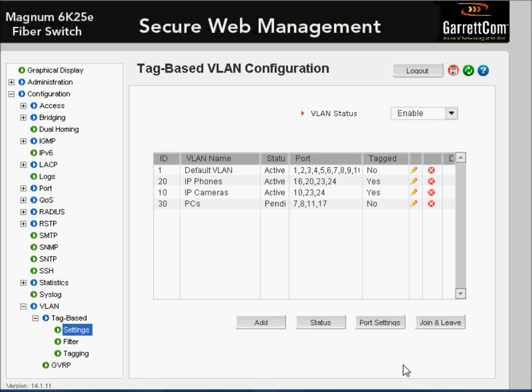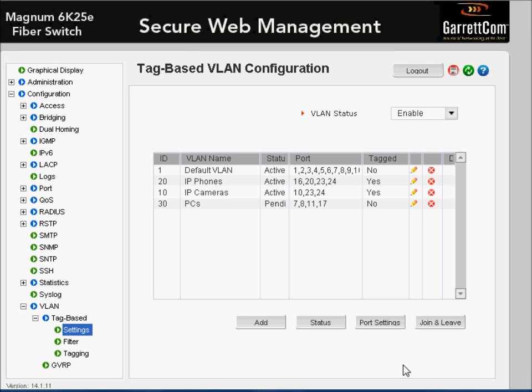Okay, so we left off in a previous video by creating 3 different VLANs, one for IP phones, one for IP cameras and one for PCs. Now, what I wanted to cover in this video is how to verify that the setup's been done correctly.